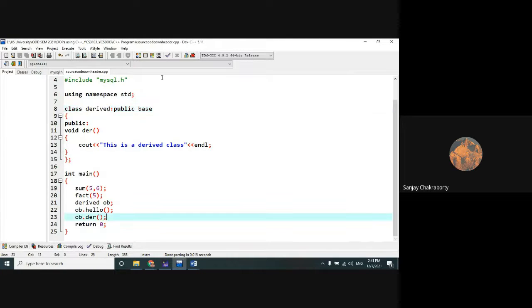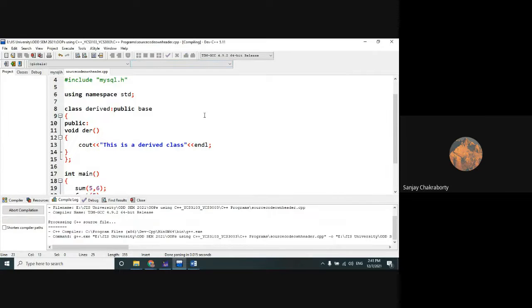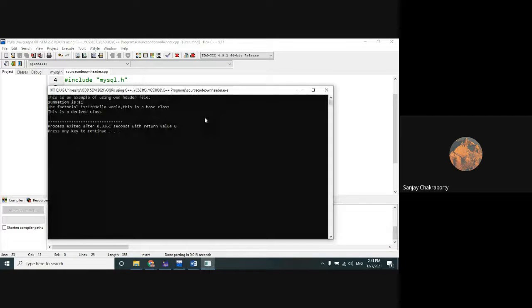If we run this code, our code successfully runs. Look, this is the statement that is printed within the base class, and this is the statement that is printed within the derived class. Is it clear?